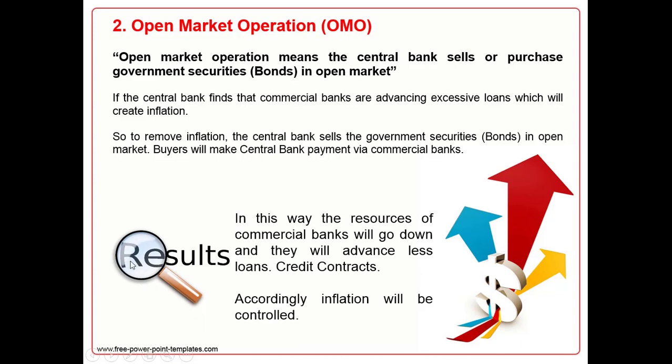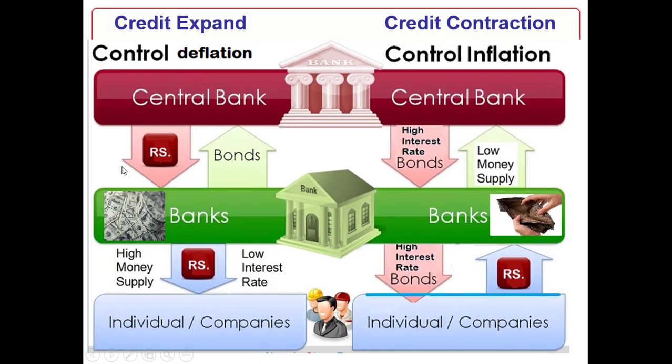Now before discussing the result, I want you to look at this slide, the inflation side. What is the objective of central bank? To control inflation in the country. So what will central bank do? Central bank will sell the bonds to the public, to individuals, to companies, the general public, through commercial banks. So when central bank sells the bonds to individuals and companies, of course they will make the payments from commercial bank to central bank. So money supply in the country will reduce with this strategy.